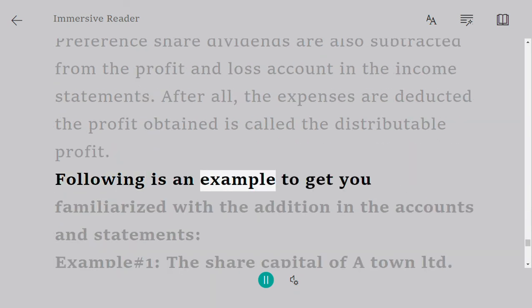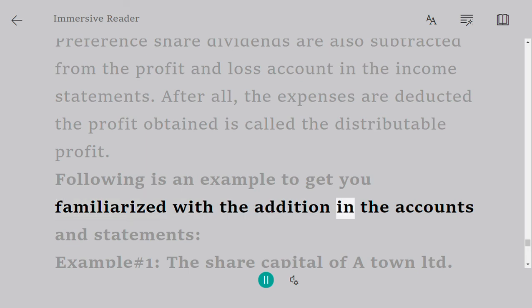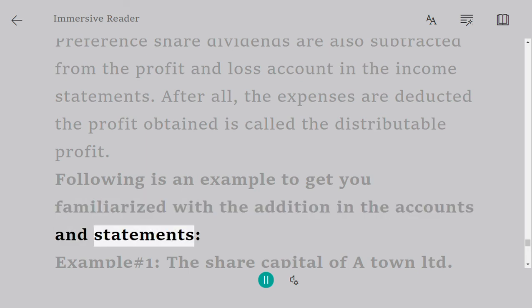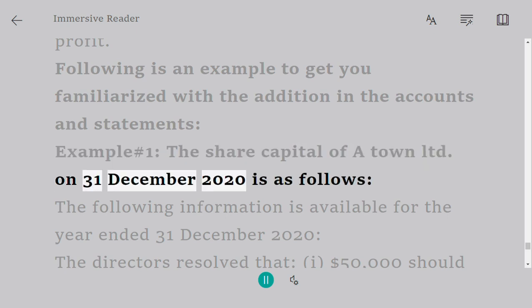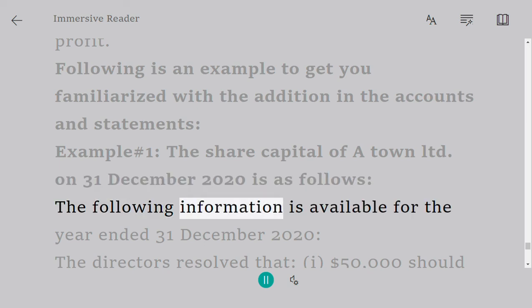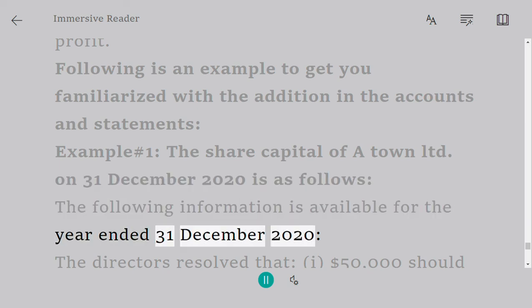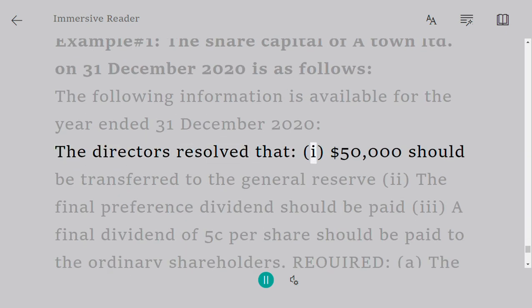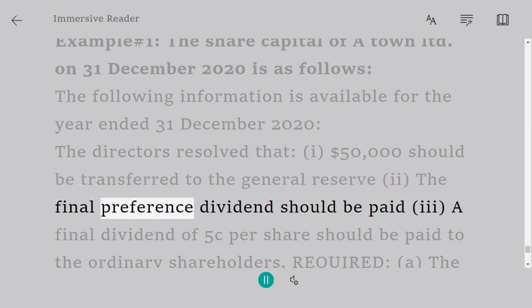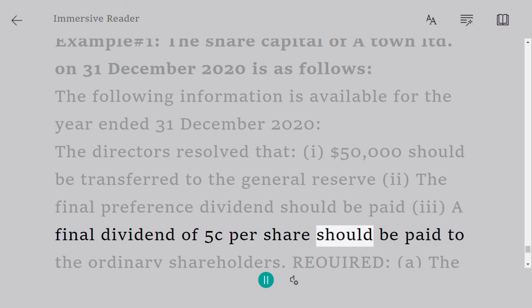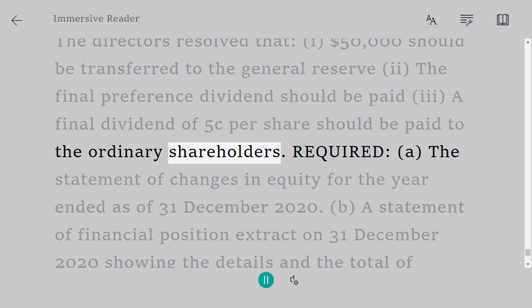Following is an example to get you familiarized with the additions in the accounts and statements. Example number 1: the share capital of a town limited on December 31, 2020 is as follows. The following information is available for the year ended December 31, 2020. 1. The directors resolved that $50,000 should be transferred to the general reserve. 2. The final preference dividend should be paid. 3. A final dividend of 5 cents per share should be paid to the ordinary shareholders.